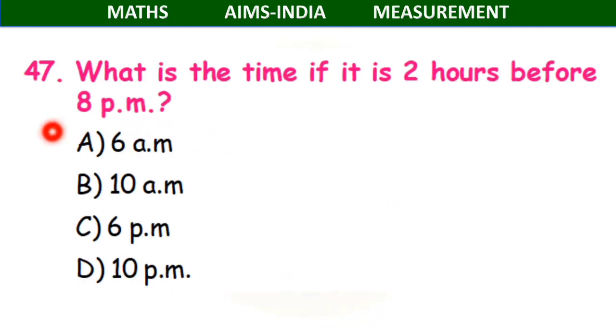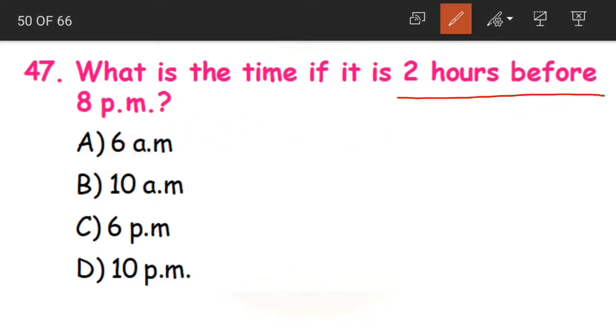Now coming to question 47. What is the time if it is 2 hours before 8 p.m.? What are they saying? We have to find out the time which is 2 hours before 8 p.m. Now 2 hours before means should we subtract the time or should we add? Yes, 2 hours before means we need to subtract. So from 8 p.m. we have to subtract 2 hours. 8 minus 2 is 6, and then 6.